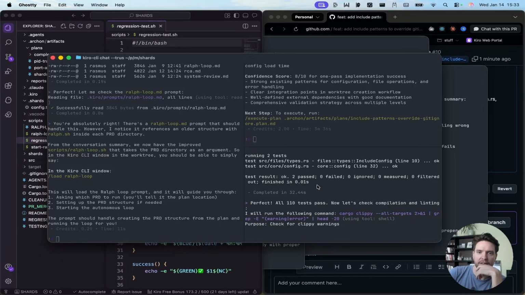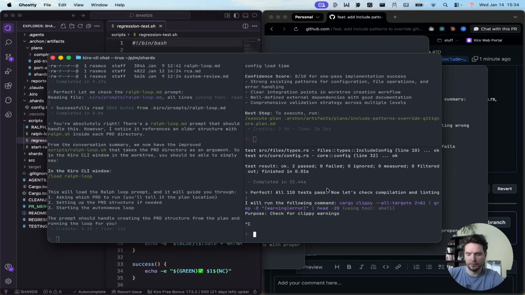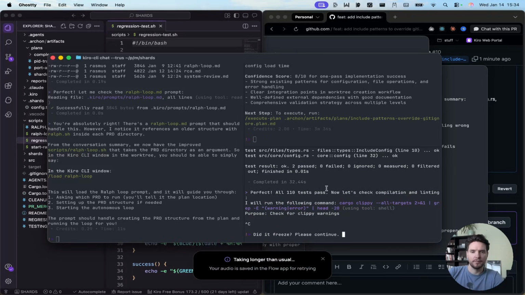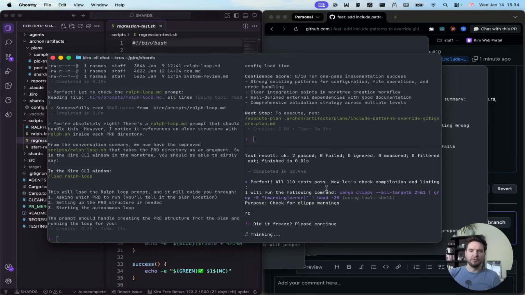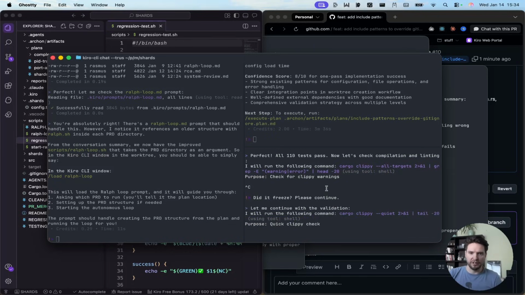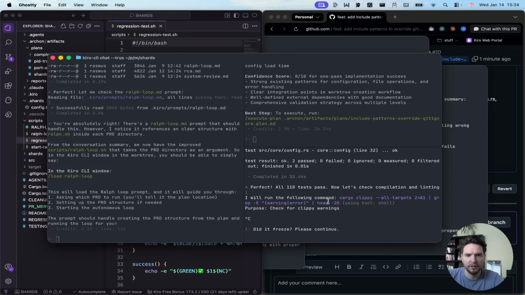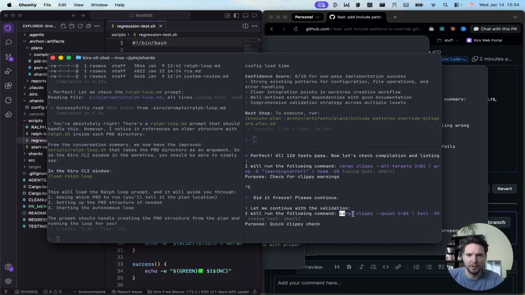I'm not sure. Oh, it looks like it's froze. Did it freeze? Please continue. So the Kiro CLI keeps freezing on me. It happens again and again. It just kind of stops and I don't know what's happening. It just literally stopped. Yeah, so it tells me that it's going to run something, tells me it's using the tool, and then just nothing happens.